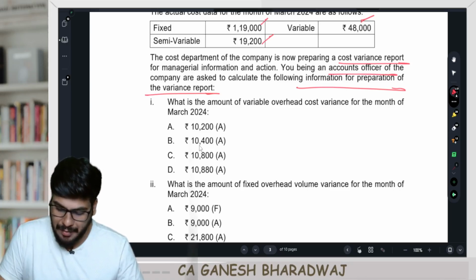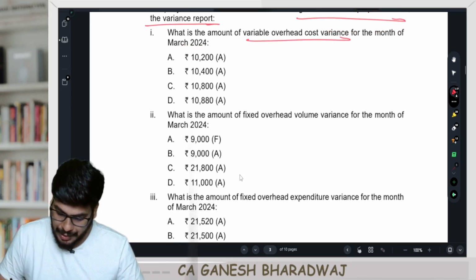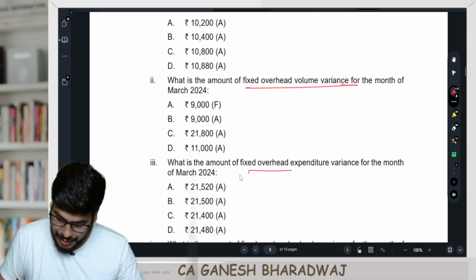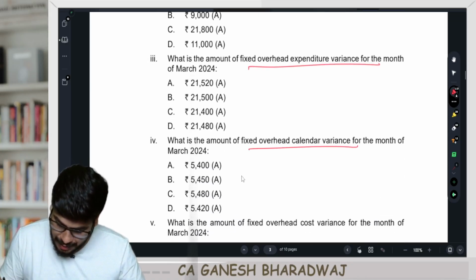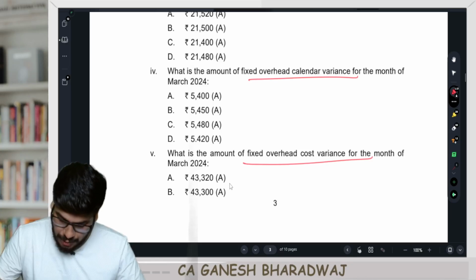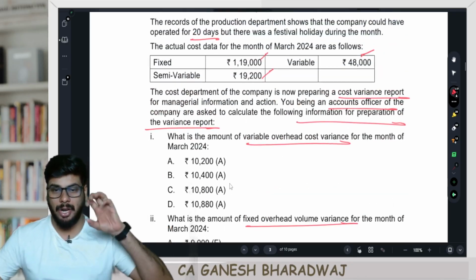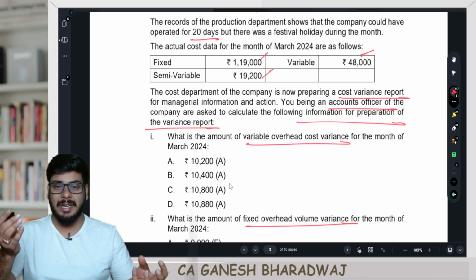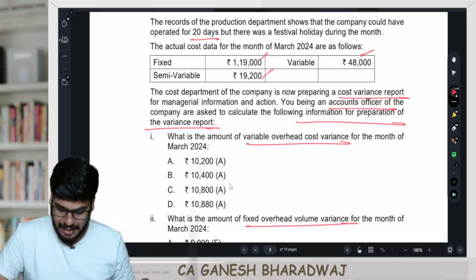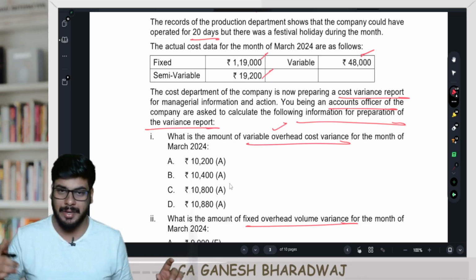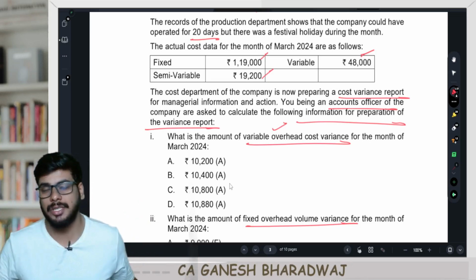Now, what is the variable overhead cost variance for the month? Fixed overhead volume variance, fixed overhead expenditure variance, then fixed overhead calendar variance, fixed overhead cost variance for the month. So, predominantly they are asking for variable overhead and fixed overhead cost variances. Only one part is regarding variable overhead cost variance. The others are all components of fixed overhead variances.